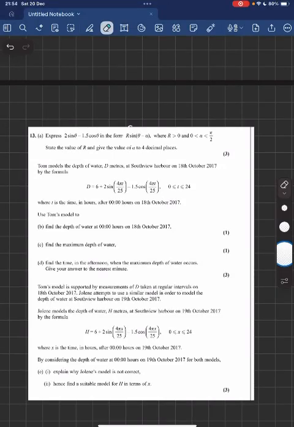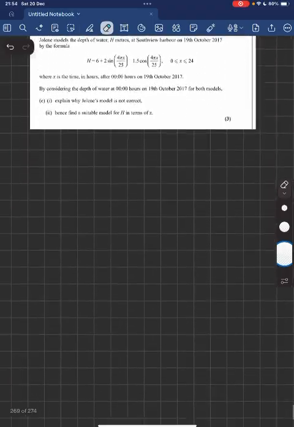Mock exams aren't far away, so let's try a question a day. So we've got this question here, and it's a pretty standard question in the sense that we need to find what R is by finding the magnitude of the 2 and the 1.5, and then we need to find what A is and alpha is, and that's what we're going to do.